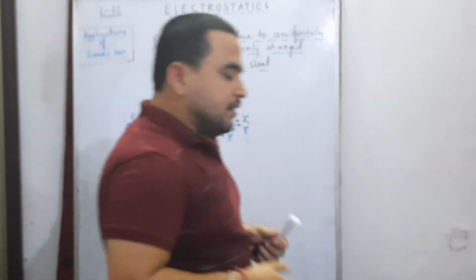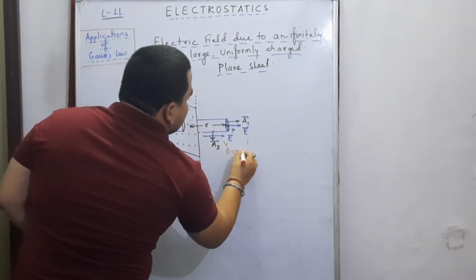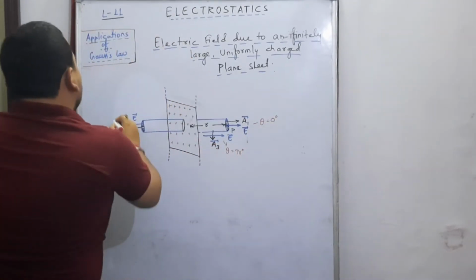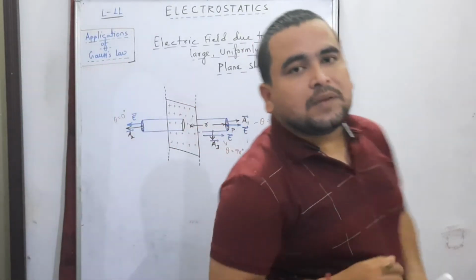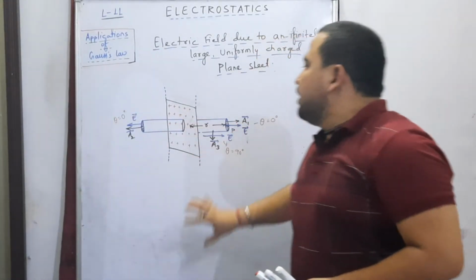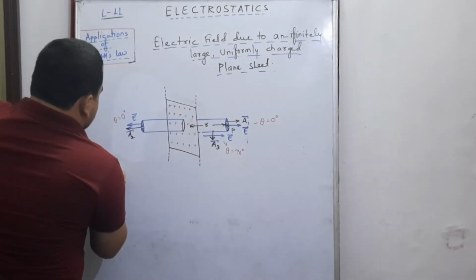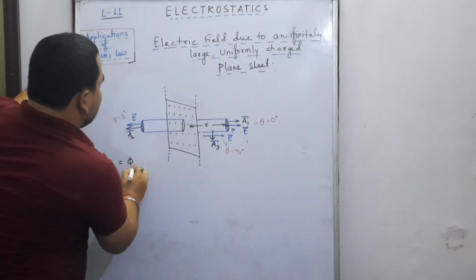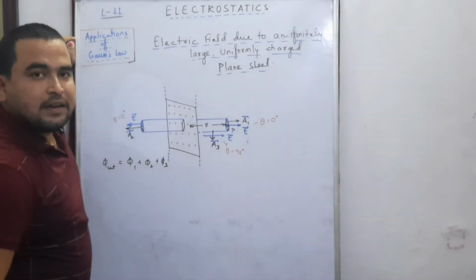What about the theta in the various cases? If we assume this, what about theta? Is it 90 degree or not? For this, what about theta? Is it 0 degree or not? For this, what about theta? Is it 0 degree or not? Yes. Okay. Can we find the flux in three cases or not? For A1, flux associated with A2 and flux associated with A3. Then definitely we can write phi net, means the total flux associated with the Gaussian surface, should be equal to phi 1 plus phi 2 plus phi 3. Is that clear? Yes sir.